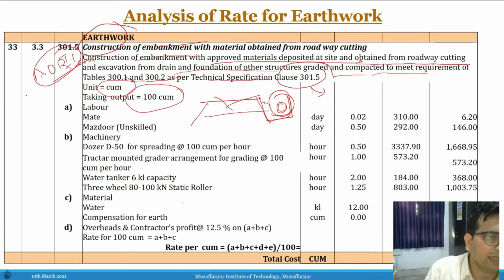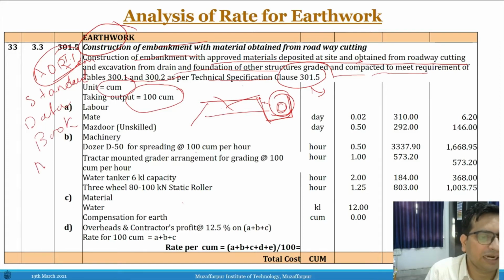In a similar manner, the standard data book is being published by MORD, Ministry of Rural Development. Based upon that, it has been computed. I have not included it in soft copy just because it is not available in open source. They are selling the whole MORD data book.